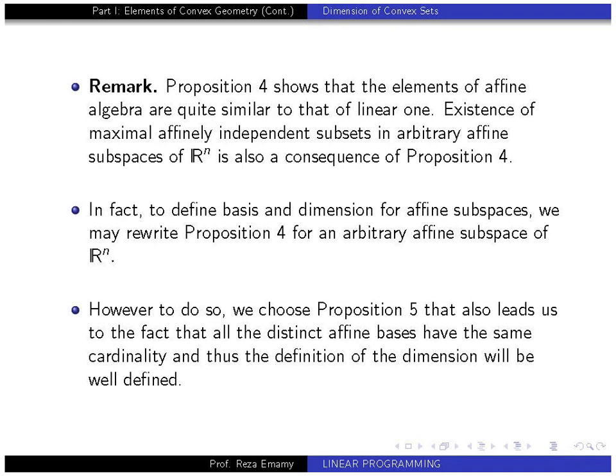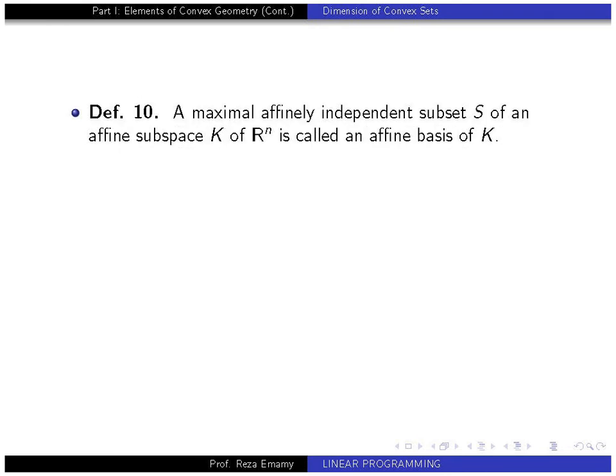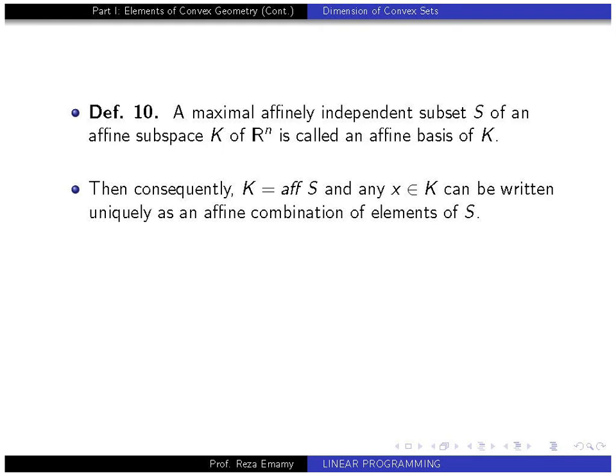Okay, let's go to proposition 5. This is the definition of basis. A maximal affinely independent subset S of an affine subspace K of Rn is called an affine basis of K. Then consequently K is equal to the affine hull of S, and every x in K can be written uniquely as an affine combination of the elements of S.